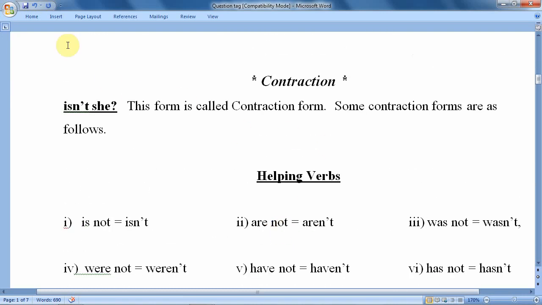Next, contraction. If you paid attention to this "isn't she", its position is at the last. This form is called the contraction form. Contraction means just squeezed up. Some contraction forms are as follows. So how do we make contraction forms?